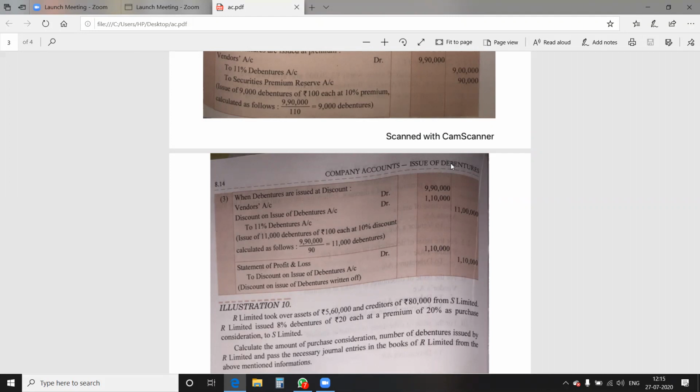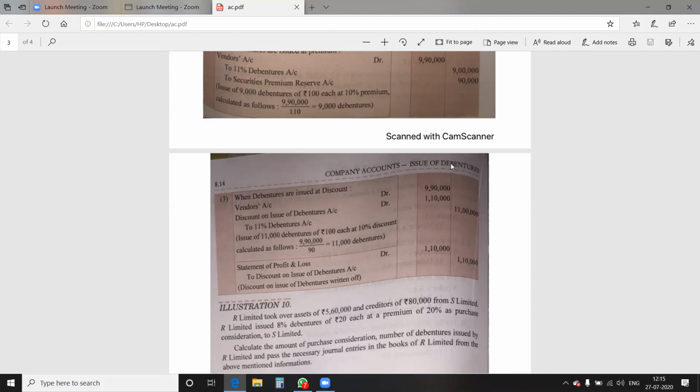11,000 debentures are there. So the vendor account is debited with 9,90,000, discount on debenture will be 11,000 into 10. Please mark in your book 11,000 into 10. In debenture account, it will be 11,000 into 100 rupees per debenture. Now, earlier we have discussed that whatever the discount on debenture or the share issue expense are there, it is to be written off in that year in which it occurred.